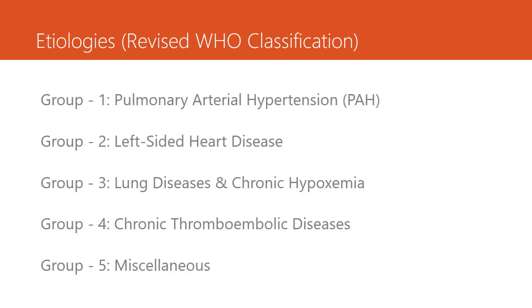So these are the 5 groups of etiologies revised by WHO, and we will discuss them one by one. Group 1 is pulmonary arterial hypertension, group 2 is left-sided heart disease, the third group is lung disease and chronic hypoxemia, group 4 is chronic thromboembolic diseases, and group 5 is miscellaneous.